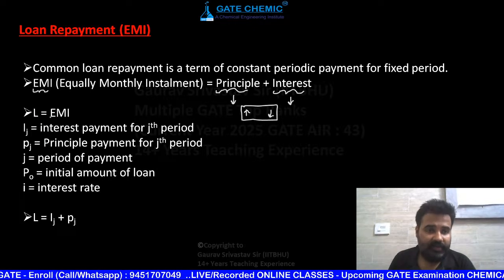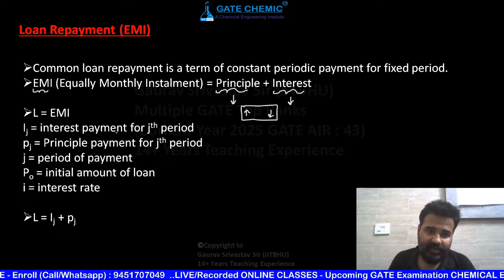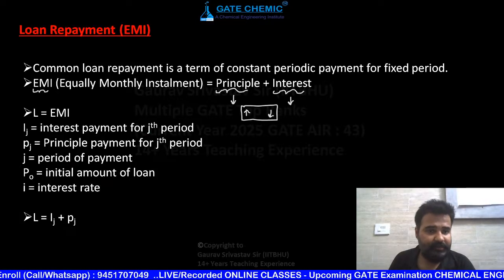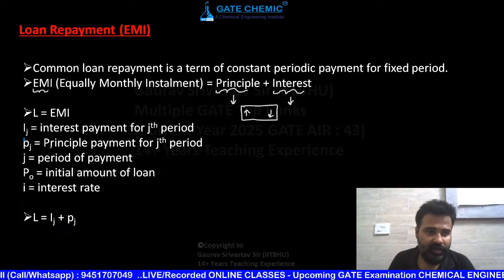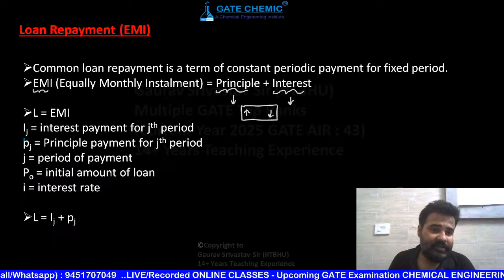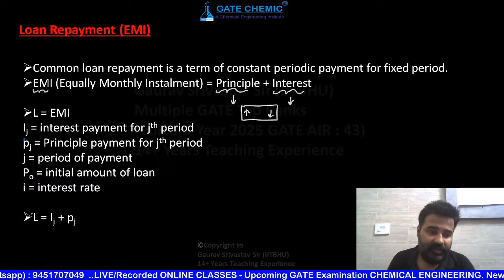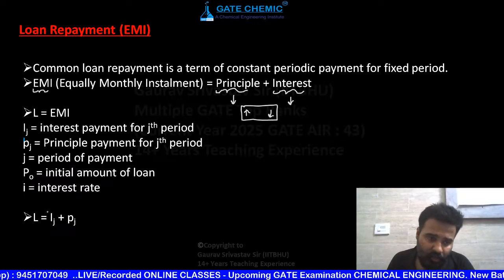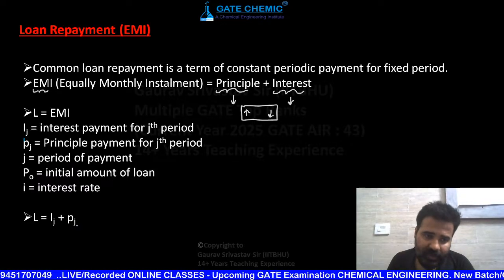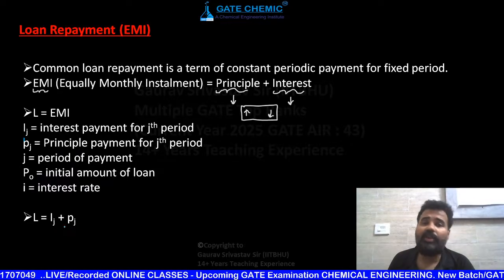Loan, suppose L is EMI, I_j is interest payment for jth period, and P_j is principal payment for jth period. j is the number of periods of payment, P naught is the initial amount of loan, I is interest. Then L is I_j plus P_j, मतलब उस महीने का कितना इंटरेस्ट है और उस महीने का कितना प्रिंसिपल है. I_j, P_j is totally variable one.